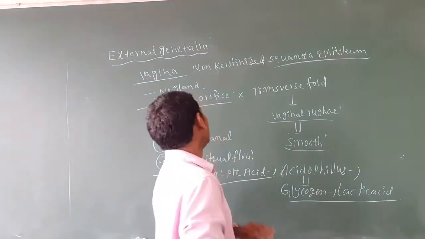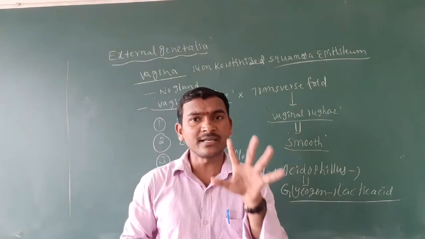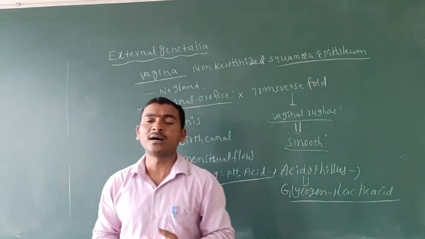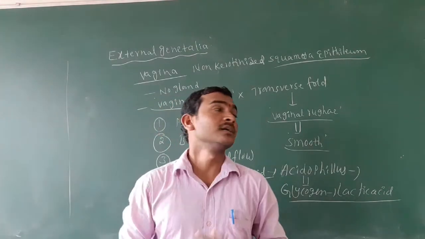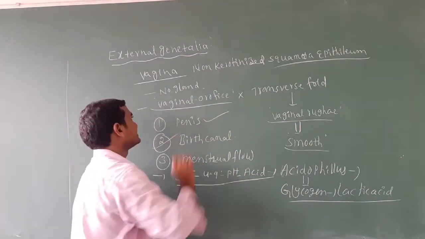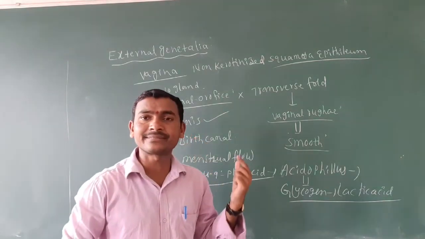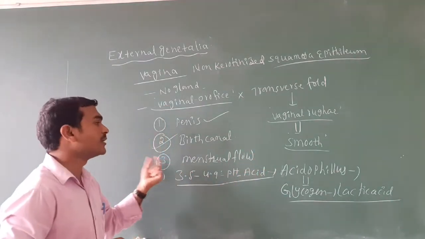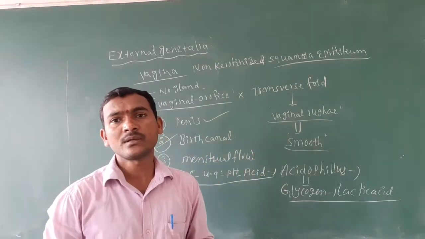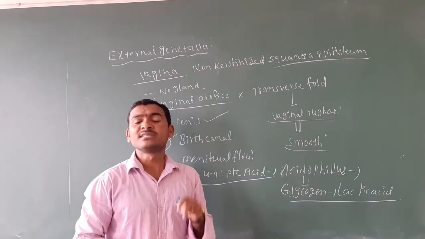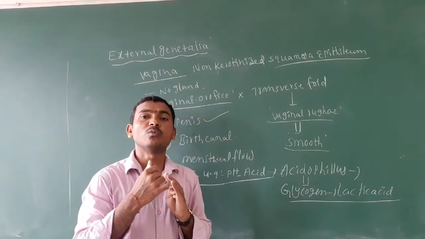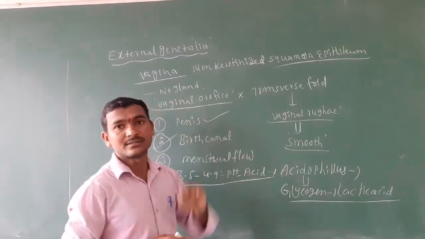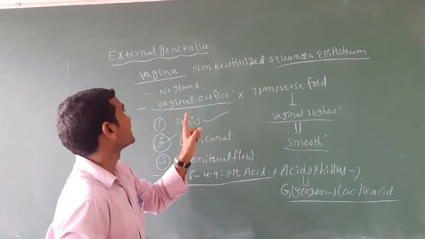First, during sexual intercourse, the vagina allows entry of the penis. The second is that the vagina acts as the birth canal during parturition. The third is that during the menstrual cycle, the vagina allows the flow of the menstrual flow. That is about the vagina as an accessory duct.